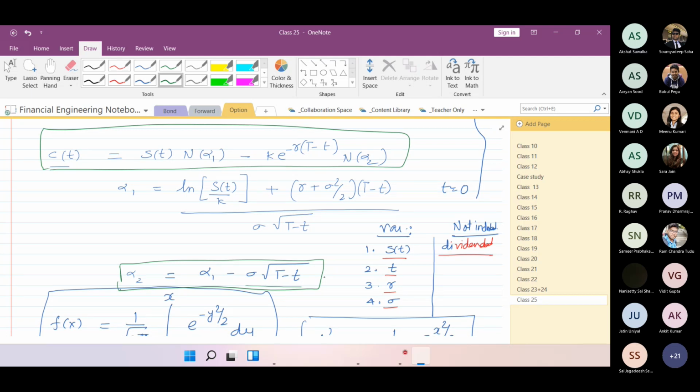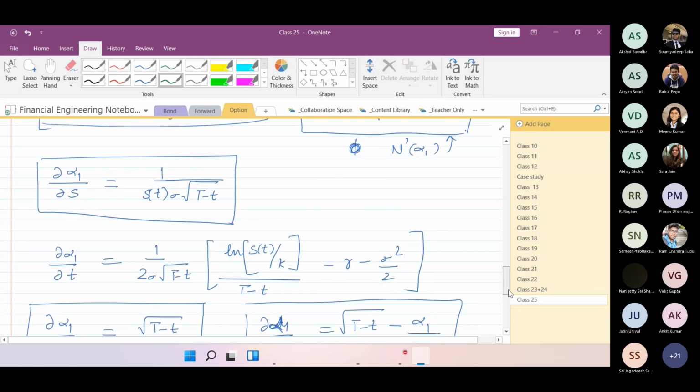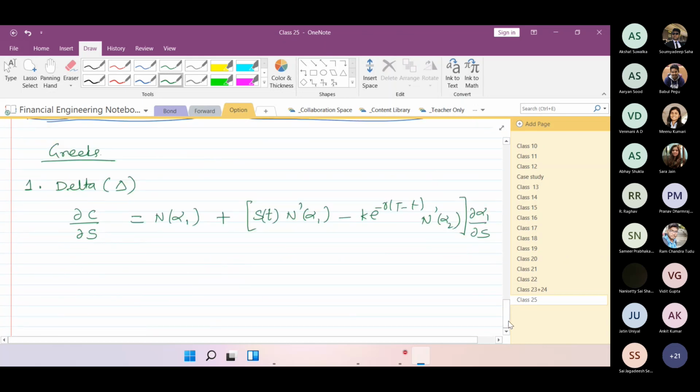Yes, sir. Right. And we know all those values. We know everything else. If I put it all together, this will become 0. I would like you to do this to get this. So we now know all the expressions: the partial derivative of N alpha 1, the partial derivative of N alpha 2, del alpha 1 by del S, and all other values.